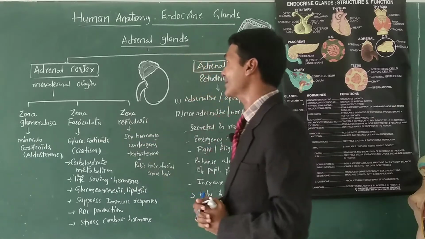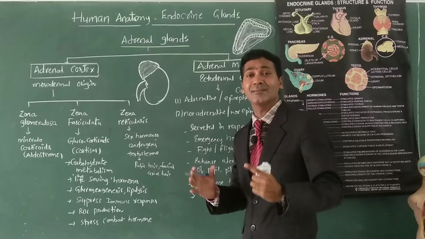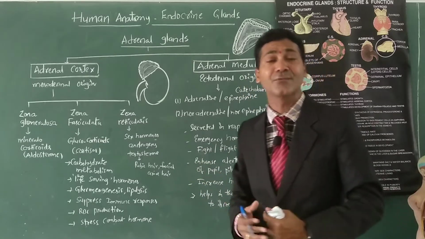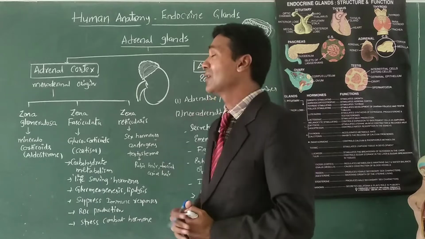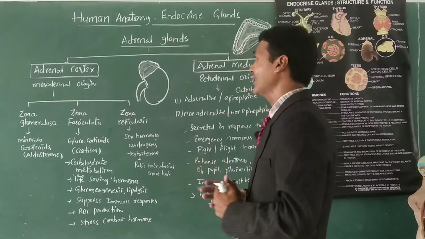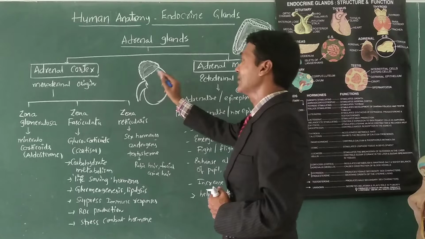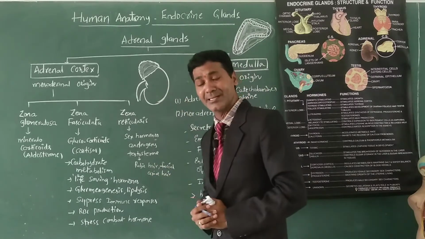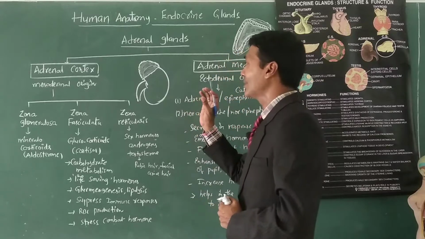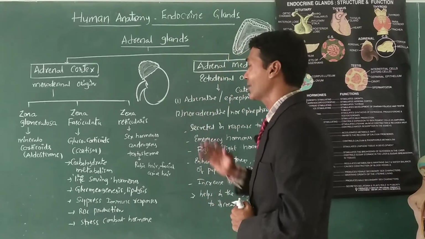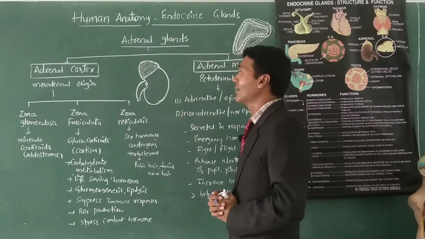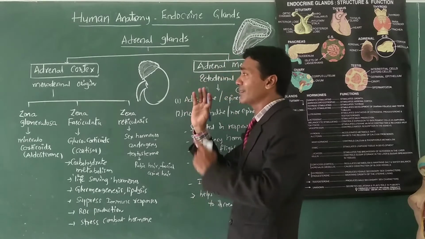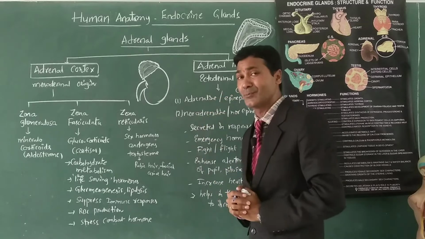So let us discuss how these adrenal glands are anatomically present and what the functions of those glands are. A pair of adrenal glands is located above the kidneys. You can see here, this is the kidney, and above the kidney, anterior to the kidneys, are the suprarenal glands, which distinctly show two different parts.